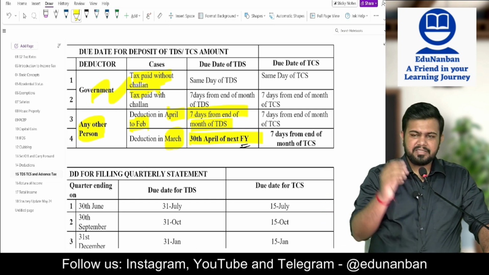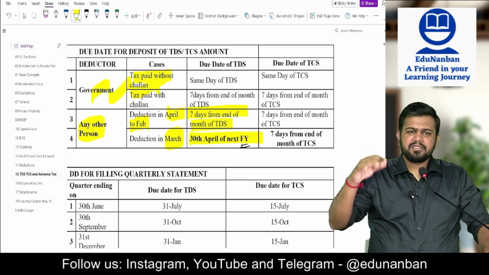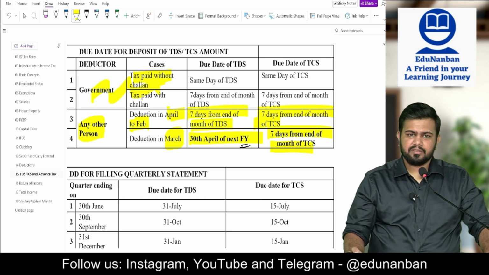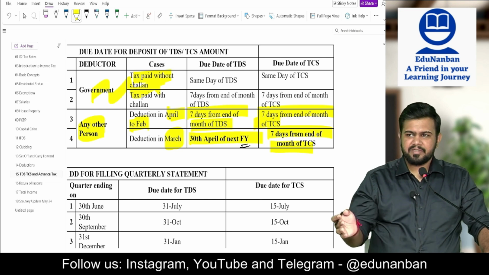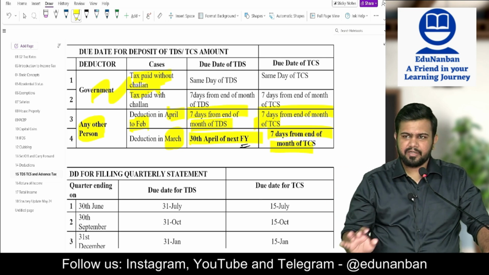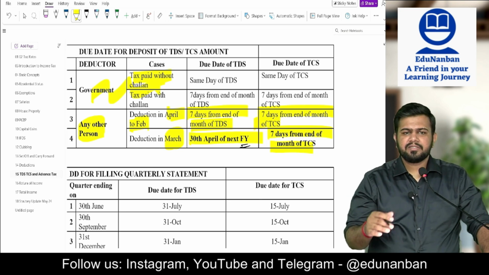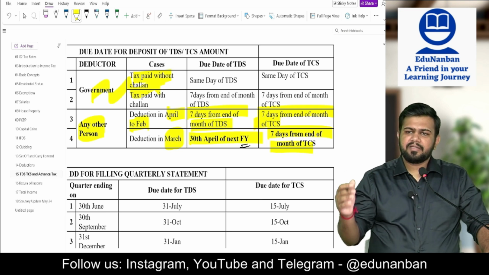But for TCS, I am taking this now itself. For TCS also it is the next month 7th. For March also it is the next month 7th only, no change. But only in case of TDS, if deduction has been done in March, the TDS can be paid till 30th of April.